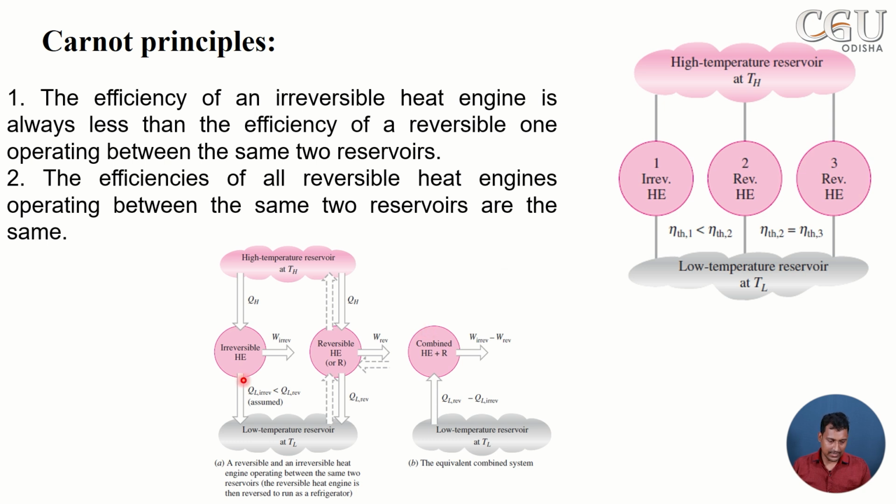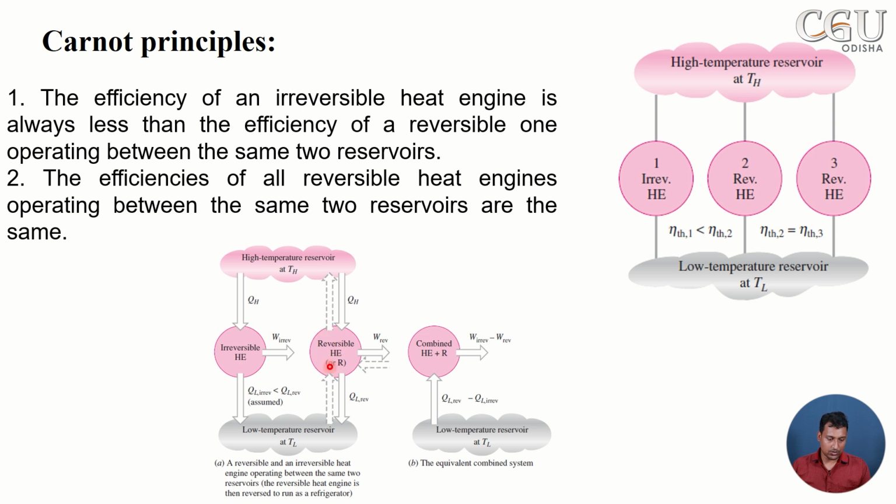To prove it, let's assume there are two heat engines, one reversible and another irreversible. You can see in the irreversible heat engine there is an amount of heat it is taking, QS, and the work produced, W irreversible, and QL is the amount of heat rejected to the low temperature reservoir, or the sink. Now the same concept applies to this heat engine, but it is a reversible one.